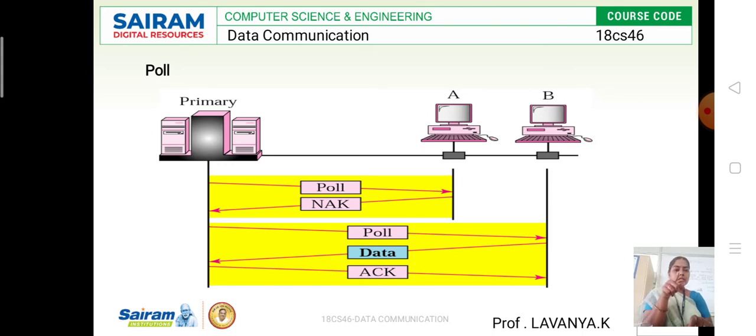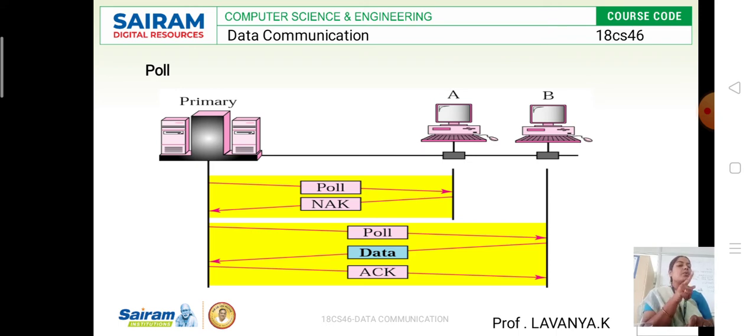Whenever the primary station wants to receive the data, it first uses the poll function. The poll function checks the device, whether the device is free or not.